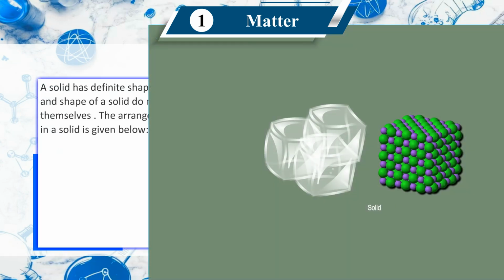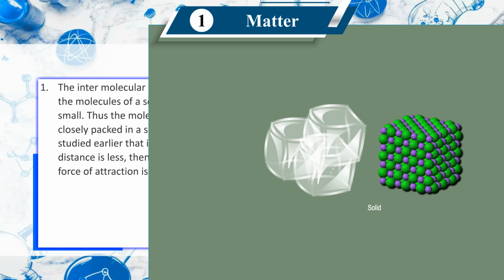Solids. A solid has definite shape and size. The size and shape of a solid do not change by themselves. The arrangement of molecules in a solid is given below. First, the intermolecular distance between the molecules of a solid is very small. Thus, the molecules are very closely packed in a solid. We studied earlier that if intermolecular distance is less, then intermolecular force of attraction is greater.